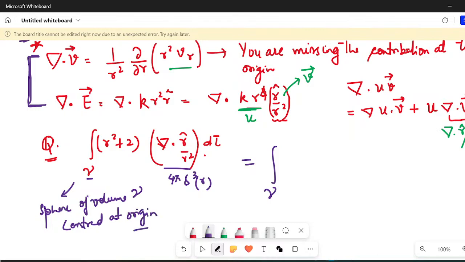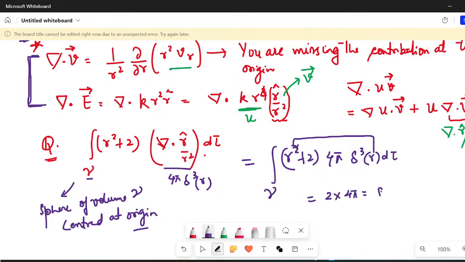Now, if I am talking of a sphere of volume V centered at origin, then this particular thing will give me 4 pi Dirac delta cube of r. This is simply r square plus 2 into 4 pi Dirac delta cube r d tau, and here r square becomes 0 at r equal to 0. Just place r equal to 0 here, so you will get 2 into 4 pi, which is simply equal to 8 pi. I hope it is clear.